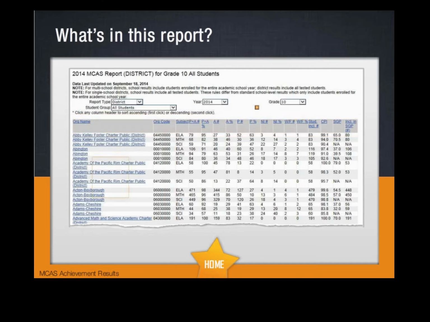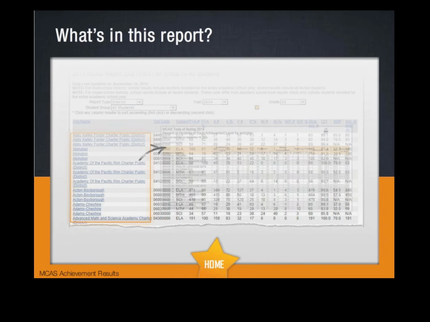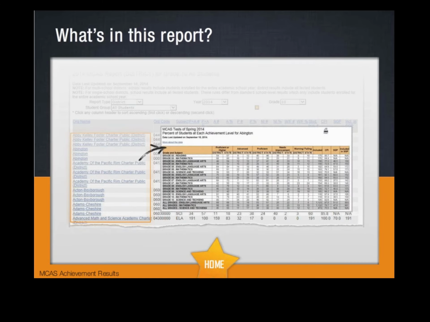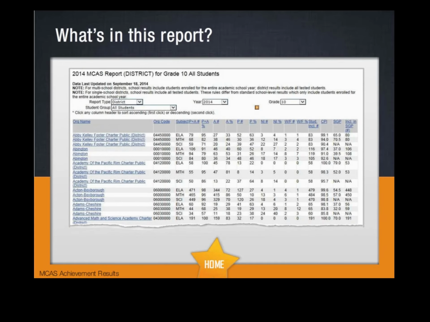By clicking the names of any of the districts listed on the report, you will be taken directly to the MCAS percent of students at each achievement level profile for that particular district. Drilling down is a great way to move through the various profiles.